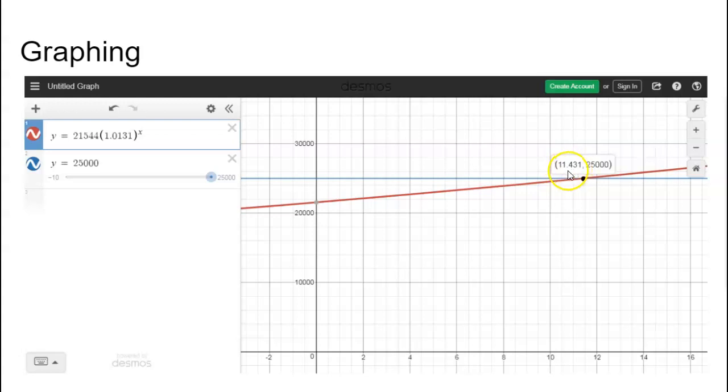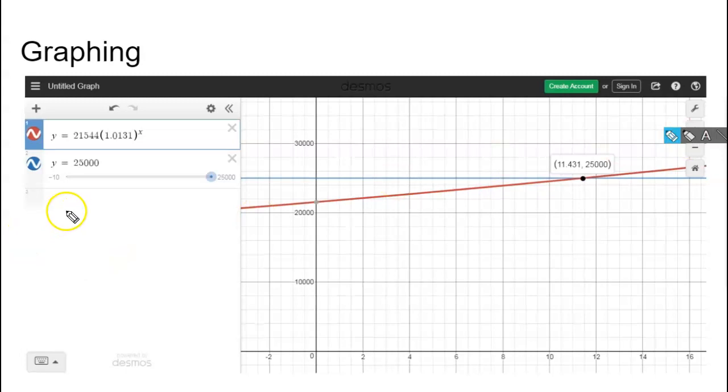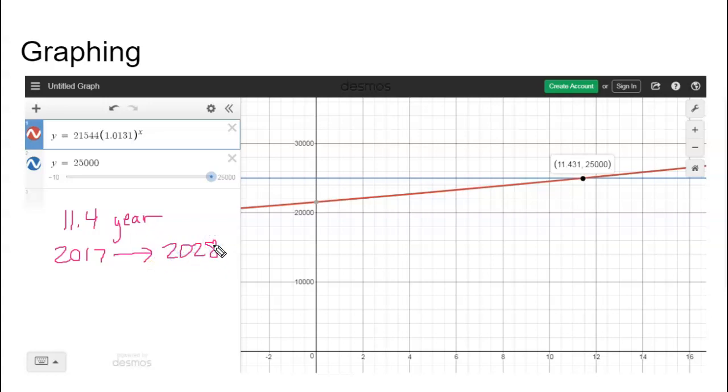So 11.431 is what we would expect, after 11.4 years. And again, from 2017, that's going to be sometime in 2028. We're going to expect Carrboro to reach large town status as opposed to just being a small town.